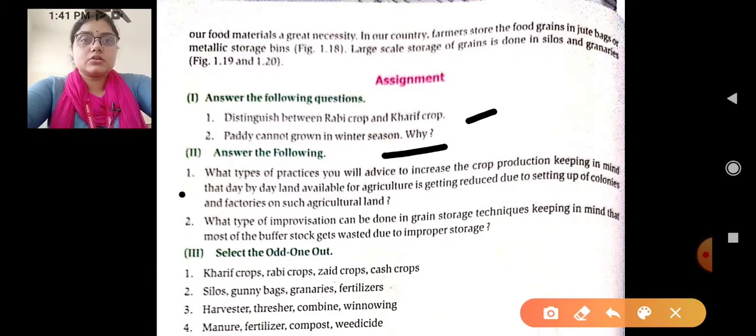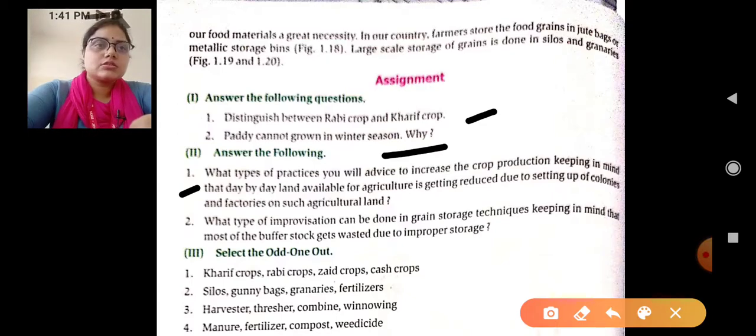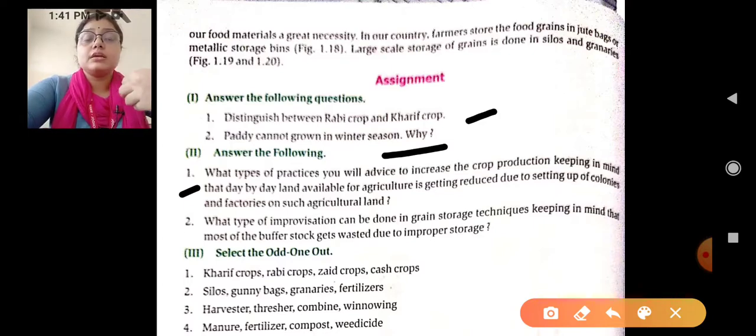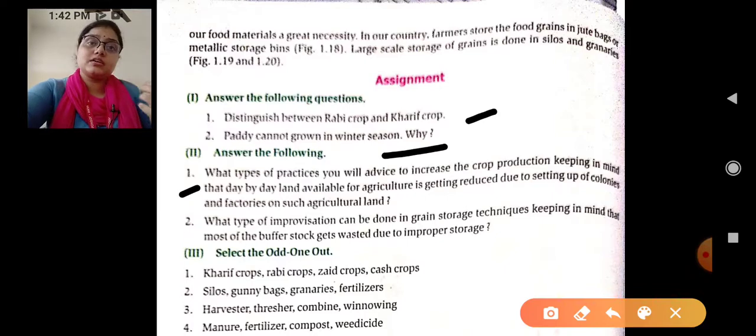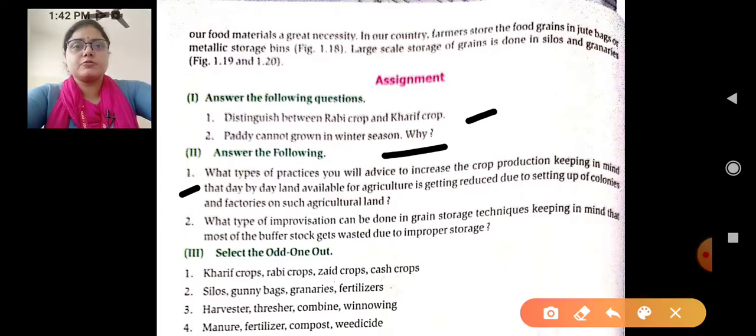Answer the following question. What types of practice will you advise to increase crop production, keeping in mind that day by day the land available for agriculture is getting reduced due to the setting up of colonies and factories on agricultural land? You have to advise on what type of practice to follow for crop production, because nowadays agriculture fields are reducing and factories, colonies and companies are being built on agriculture land. So this suggestion you have to give me.